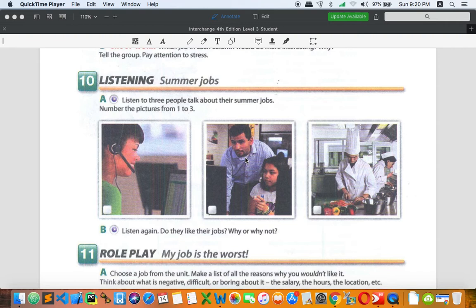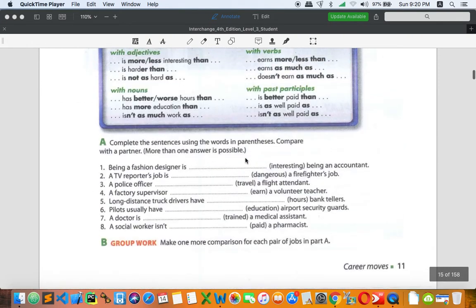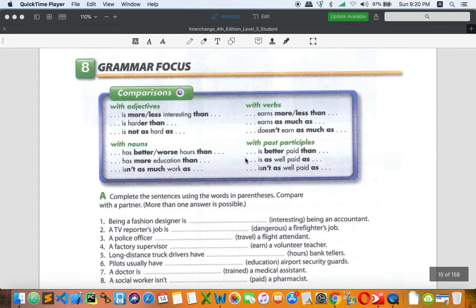But before I talk about this activity, let me bring you back to the lesson that you learned at the previous session, which is about comparisons. Last session we learned comparisons with adjectives, nouns, verbs, and also past participles.